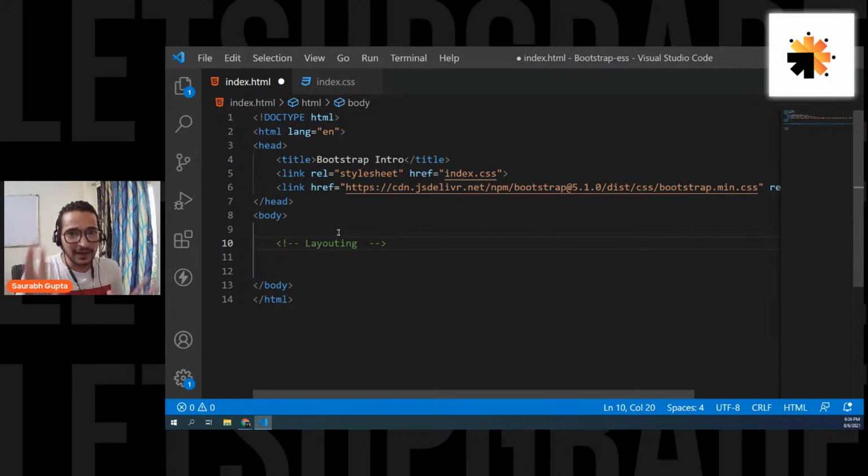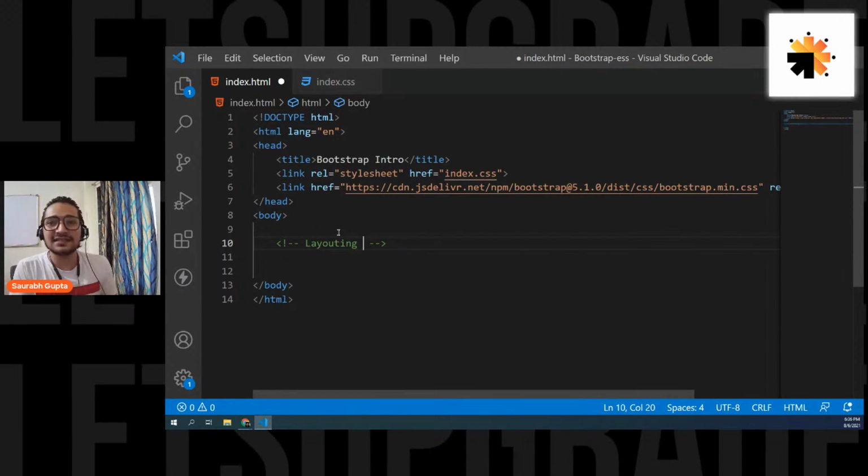Remember guys, Bootstrap is also using flex boxes internally. It is also using padding, margin, height, width internally. We are simply going to use their classes. Internally they have written the same things that we write, it's just that now we are not going to write it.